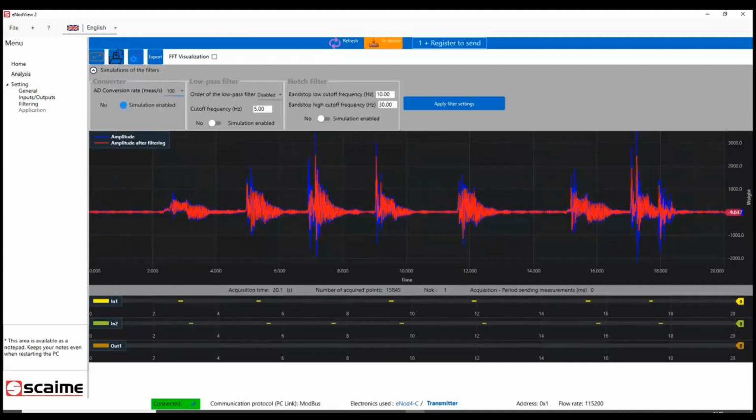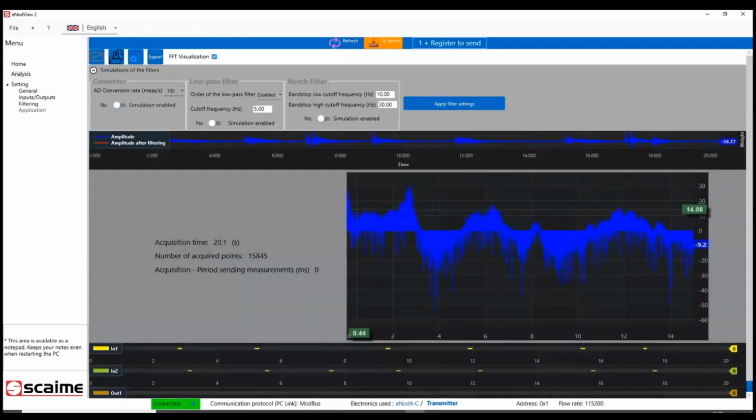First, I will apply my AD converter filter, but before that, I will go to the FFT visualization to check my frequency signal. The normal response of a check wire in frequency is a cardinal sinus. So we have to search for the cardinal sinus in the FFT given by InnodeView 2.